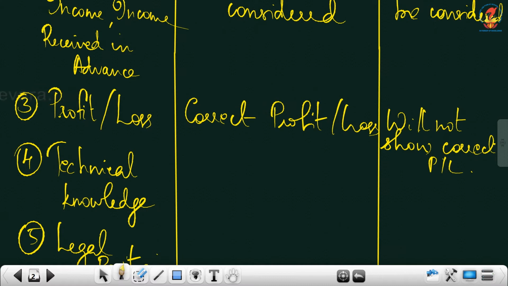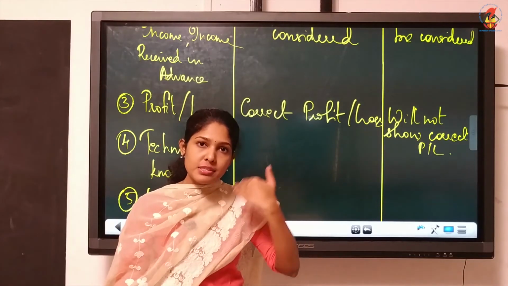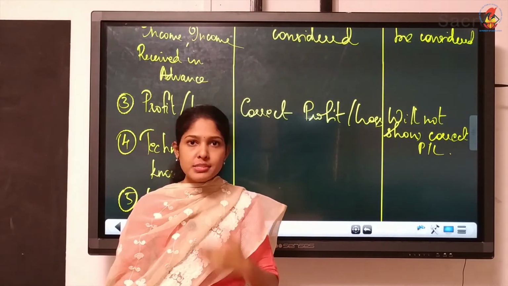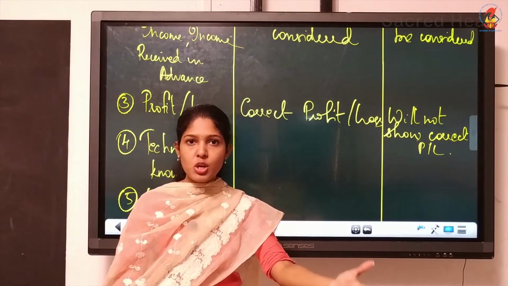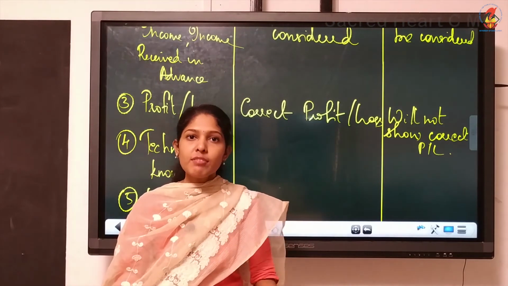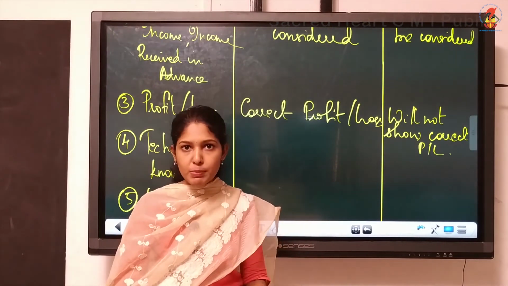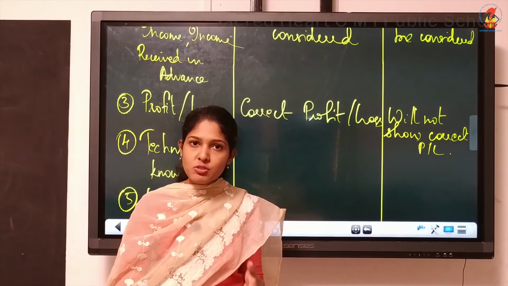Reason? All these items we are not considering. See, actually, if you have something like receivable, accrued income means receivable for you. We have sold goods on credit and on a later date, we will receive the amount. So it is receivable for you. Shouldn't we consider such items?